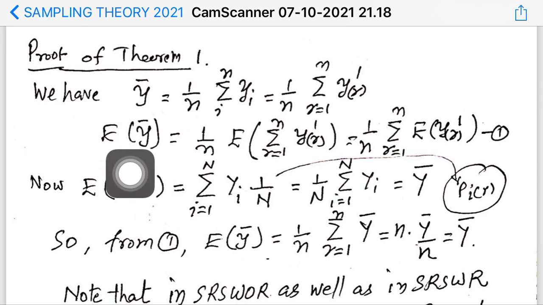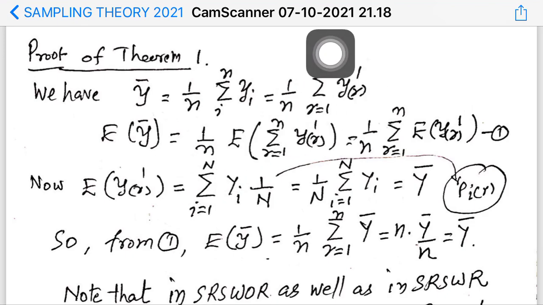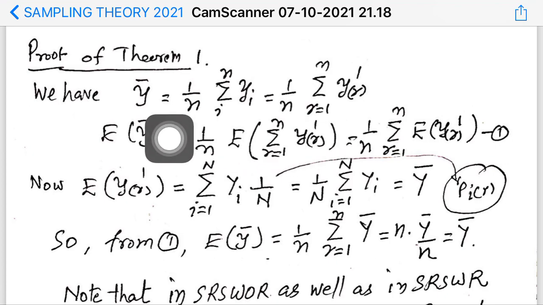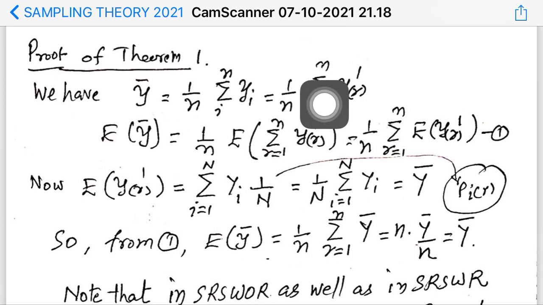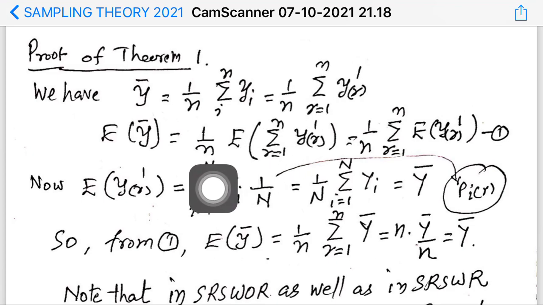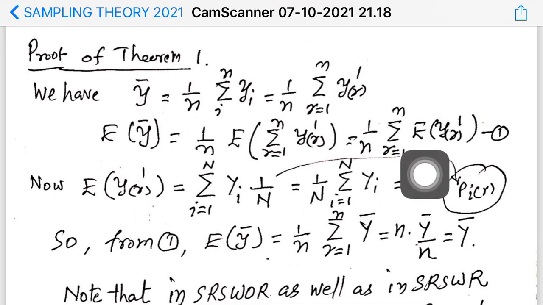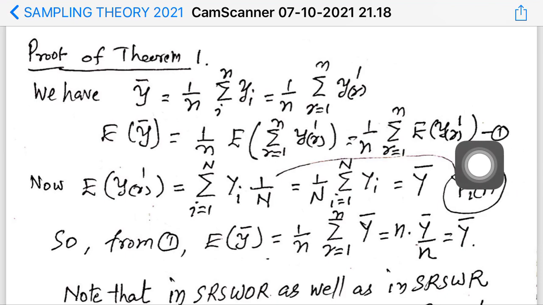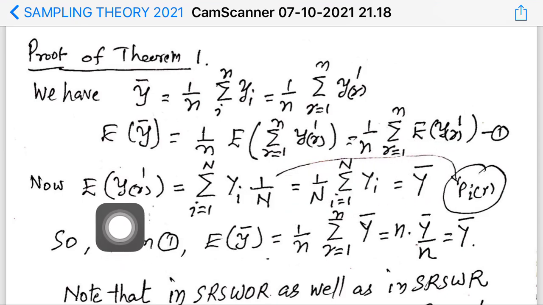So what is the expectation of y bar? It is equal to 1 by n, taking this second definition of y bar. Expectation of y bar means expectation of this, and since 1 by n is a constant, I am taking 1 by n outside. Then the expectation of the sum. Expectation of the sum is the sum of expectations, right? You take this as the first equation and you try to evaluate the expectation of yr prime.